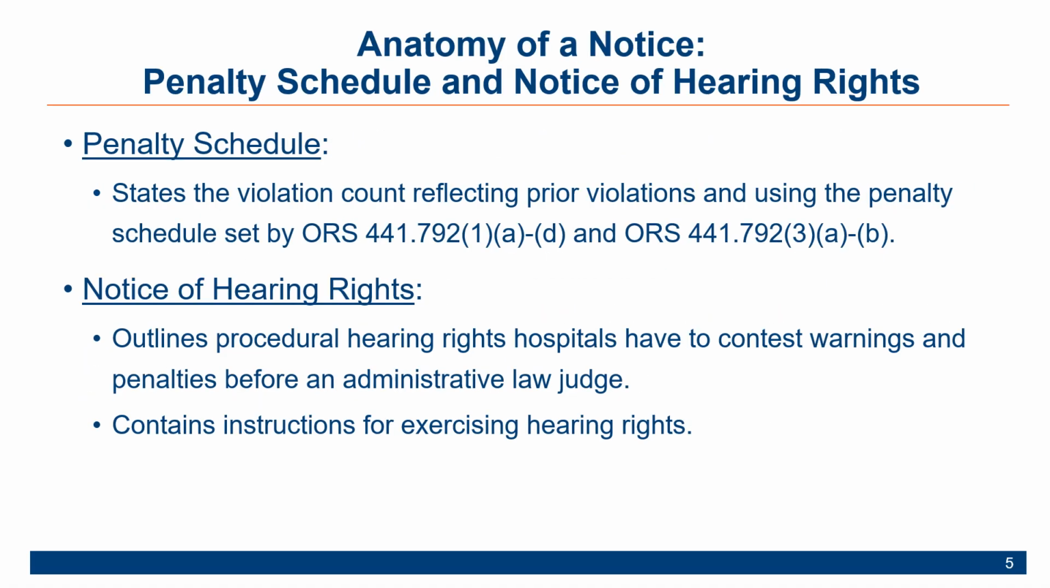The penalty schedule is a section of the document that restates the violations found, as well as how many violations of the same provision there have been at that hospital in the past 4 years. The number of violations of the same provision will then influence the penalty or warning that is assessed. This section will state the amount of any civil monetary penalty that is assessed.